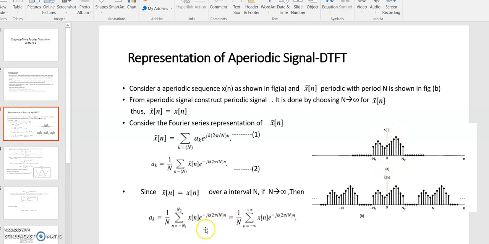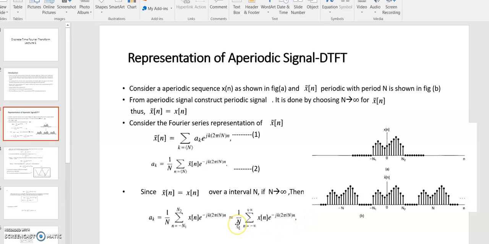So here we have considered that when N tends to infinity, this coefficient becomes 1 by N summation n from minus infinity to plus infinity x[n] e to the power minus jk 2 pi divided by capital N into n. When k is multiplied with this factor 2 pi divided by N, it means it is still discrete, right?